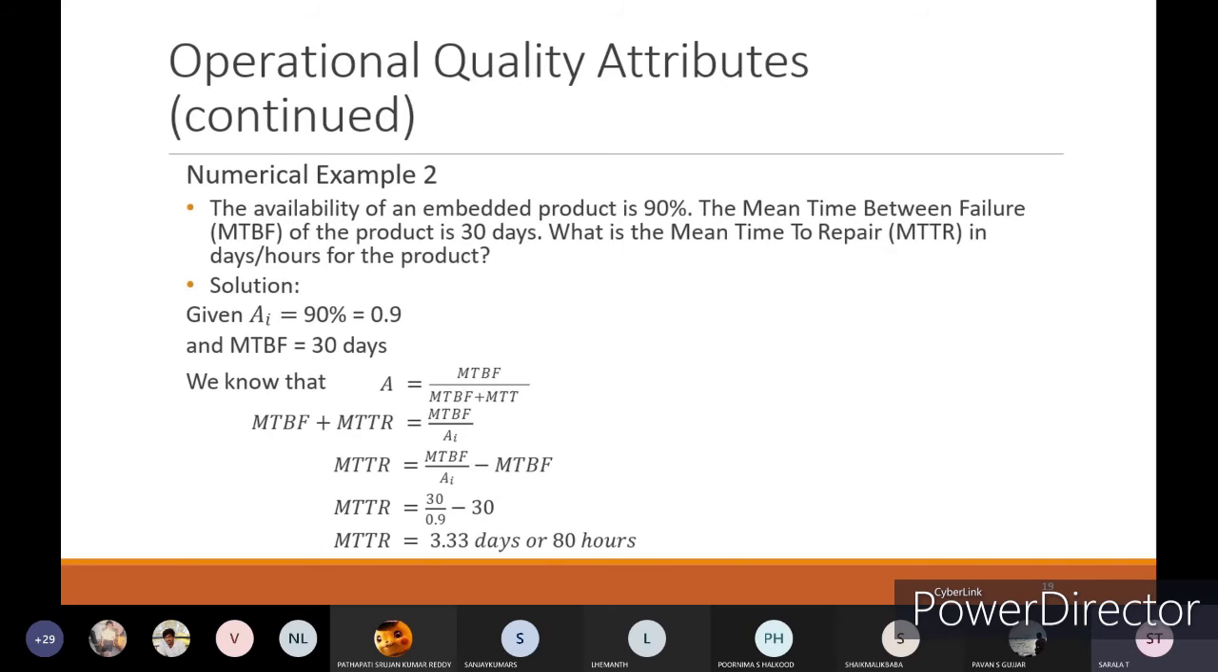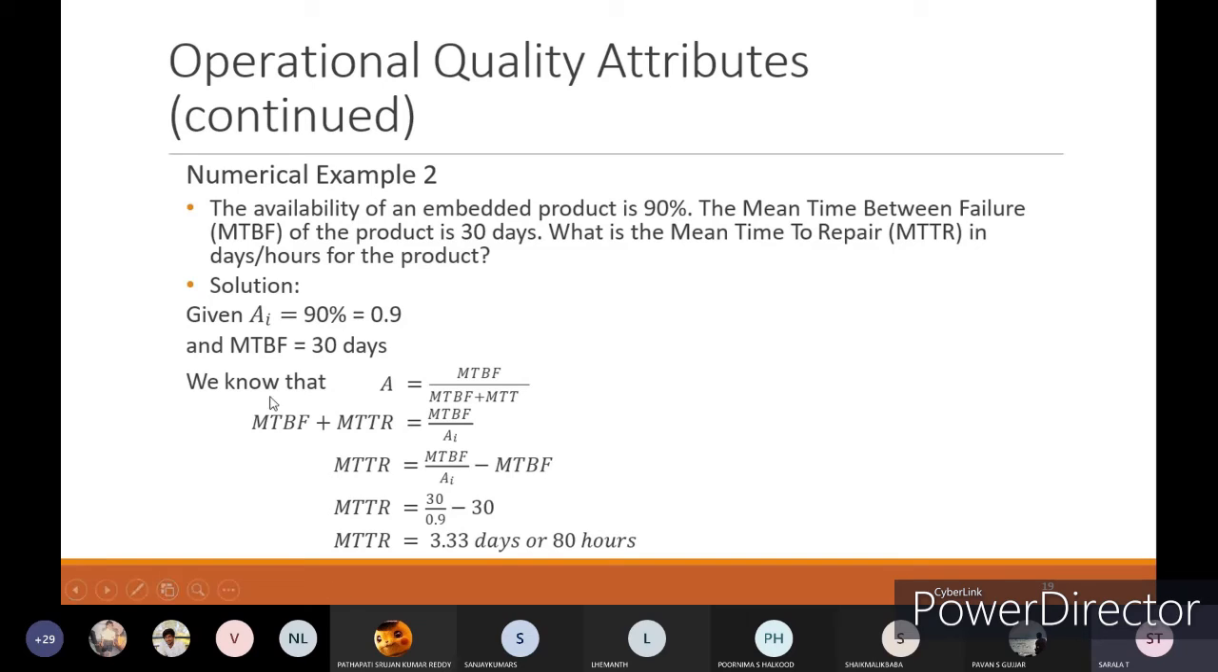of your product. One more example they have given, to find out the mean time to repair. The availability of an embedded product is 90%. They have given the availability already. The mean time between failures is given as 30 days, and the mean time to repair has to be found out, with respect to days or hours.